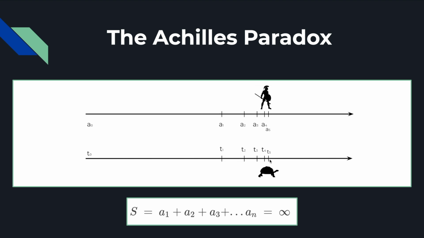He then uses the same infinite series logic to conclude that since the distance between Achilles and the tortoise keeps growing, that it's infinite, meaning Achilles can never overtake the tortoise. Of course, this is also wrong.